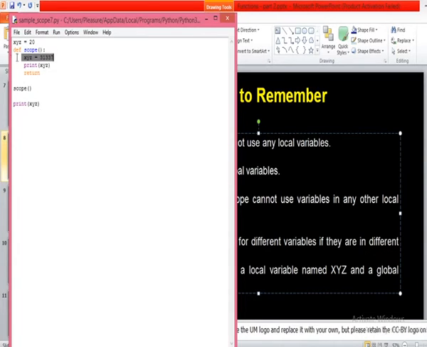Yes, sir. This xyz is in the global scope. This xyz is in the local scope. But both have the same name, but both are different variables, right? Then one more point you see here now. If I write global xyz here, if I write global xyz, now what will be the output, you tell me?